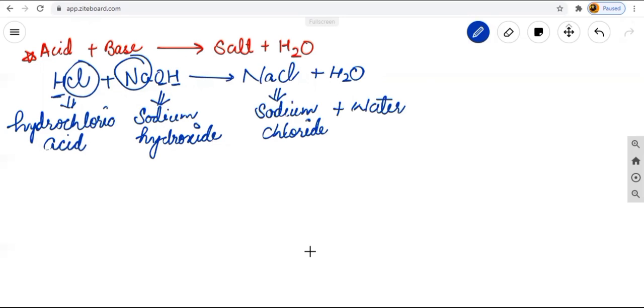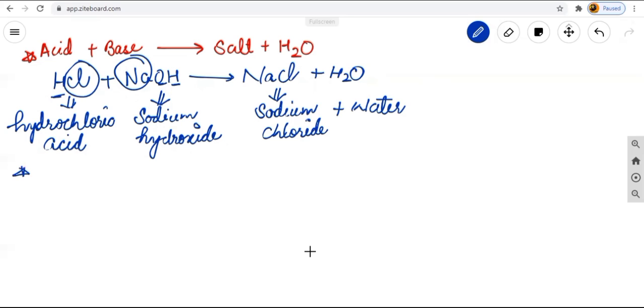Instead of HCl, you can take any other example of acid also. Instead of base NaOH, you can take any other example also. But generally, in some of the cases up to class 7, if you remember HCl and NaOH as an acid and base, it will be easier for you to learn these reactions.